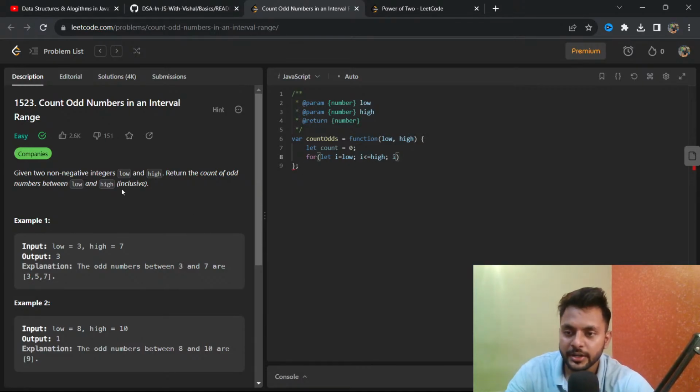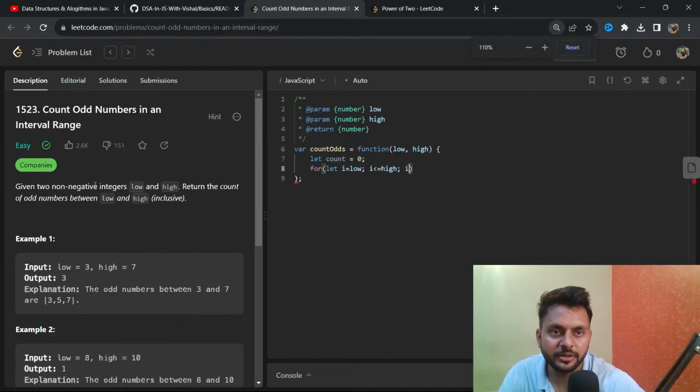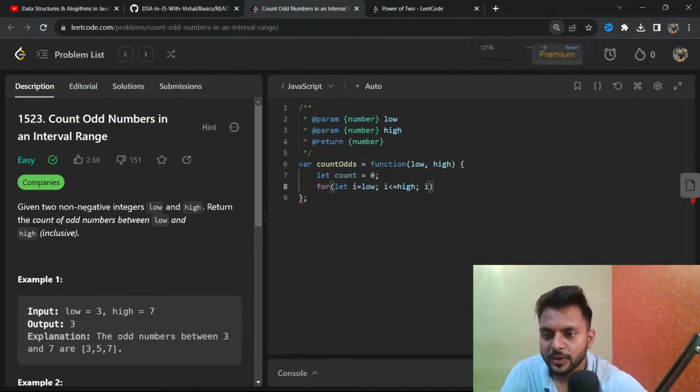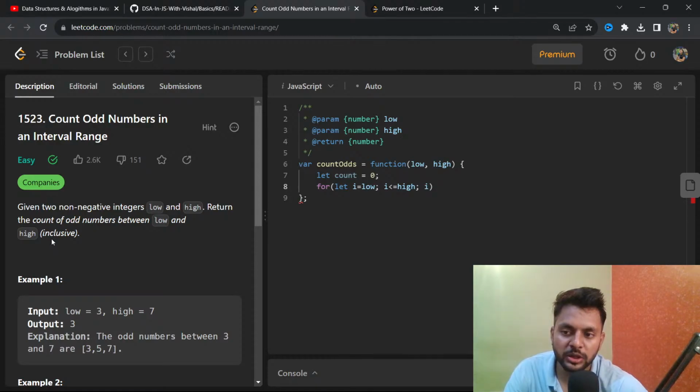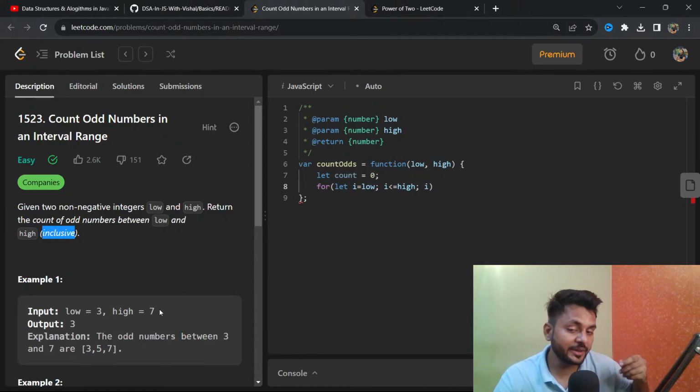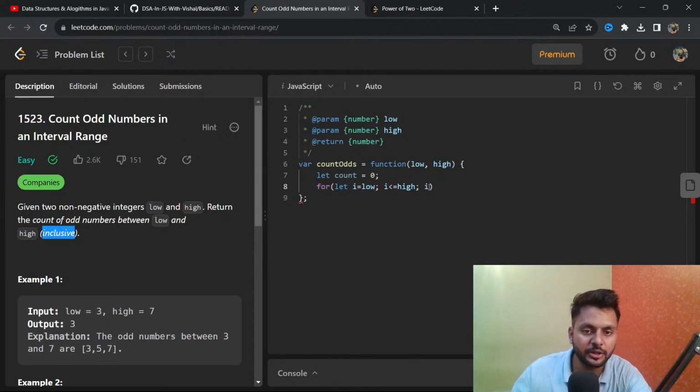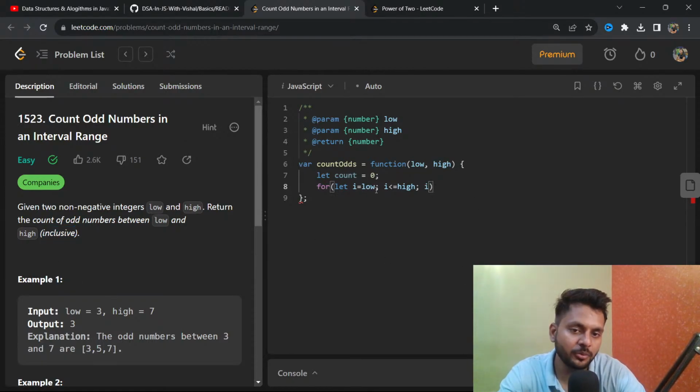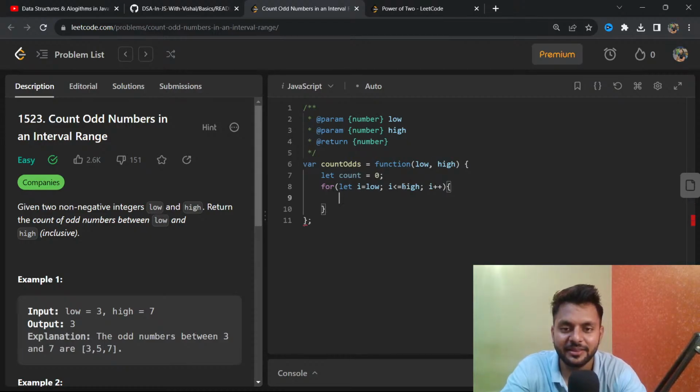How to check? Let me make it bigger. Here you can see high should be inclusive. Inclusive means in the range of 3 to 7, the odd numbers will be 3, 5 and 7. So 7 is included. So we are going to say i from low, i less than or equal to high, i plus plus, and here we are going to check if the number is odd.